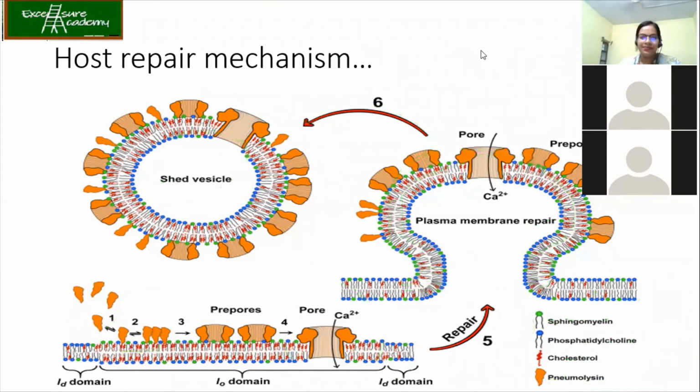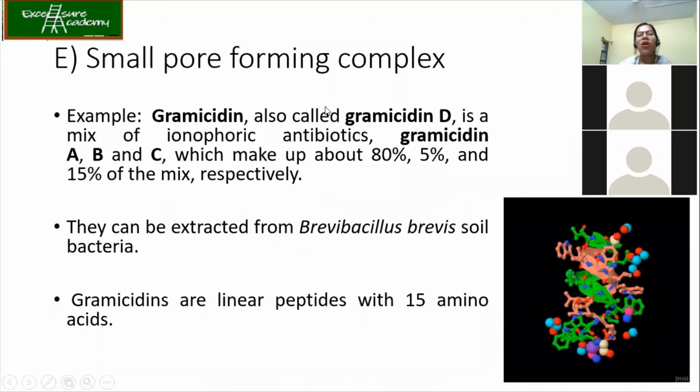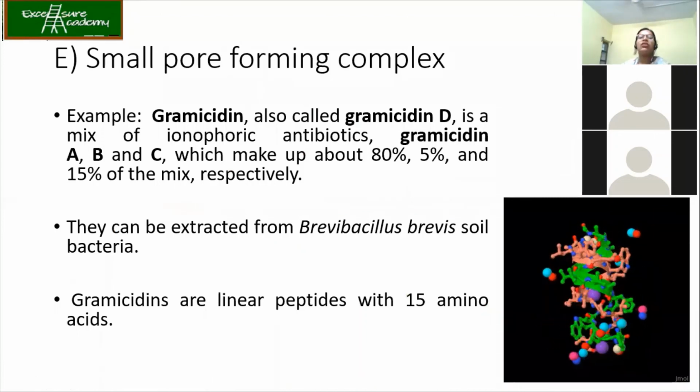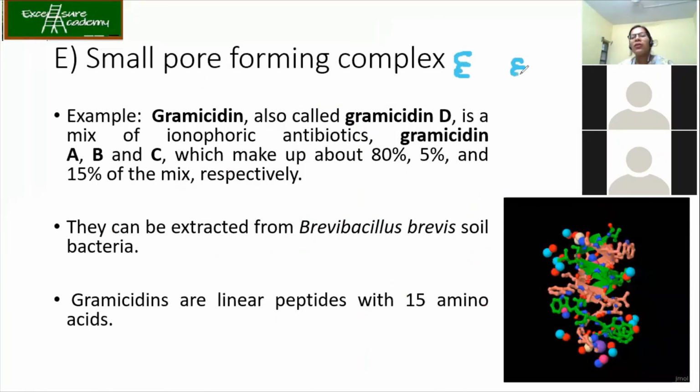Good. So this is the last topic, the small pore forming complex. I already mentioned this, that it is a small complex they form on the plasma membrane. Finally they get evolved. It is also called gramicidin D. This is one example. It is a mixture of ionophoric antibiotics. So what are ionophores? They are nothing but the proteins which carry ions.